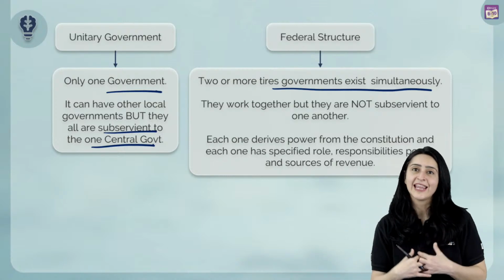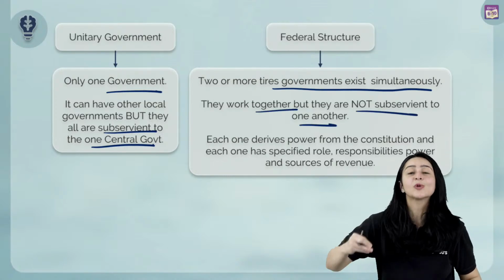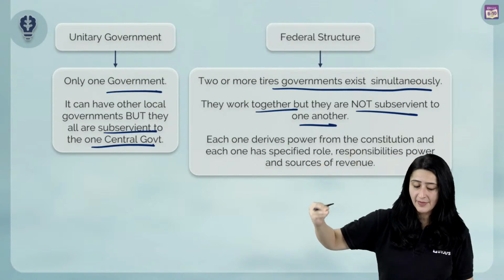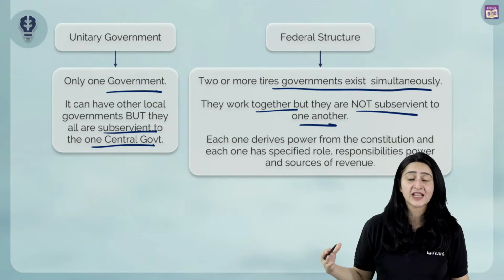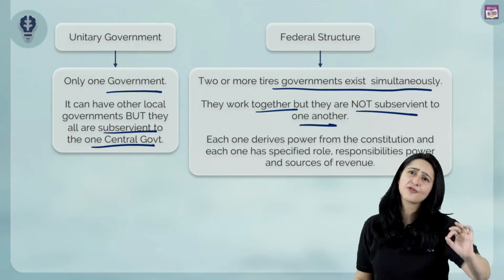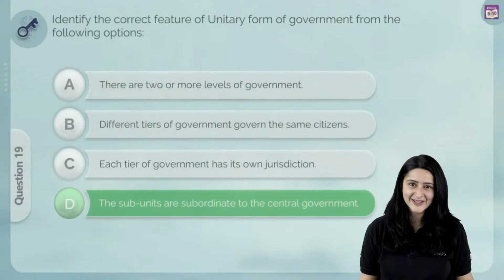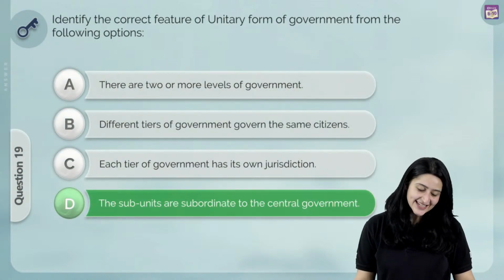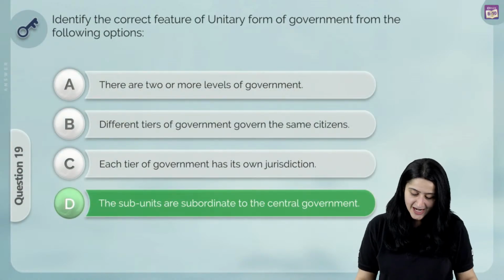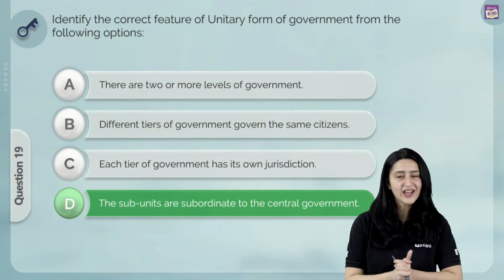They work together, but they're not acting according to the rules of the central government. And each one of these derives their power from a third party, namely the constitution, which specifies specific roles, functions, etc. Now, obviously, what is the answer to our question over here? D, the subunits are subordinate to the central government, is the correct feature of the unitary form of government.